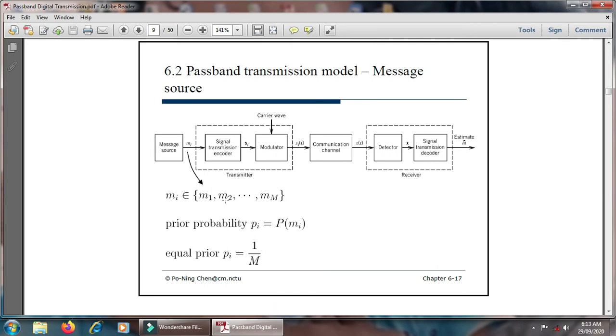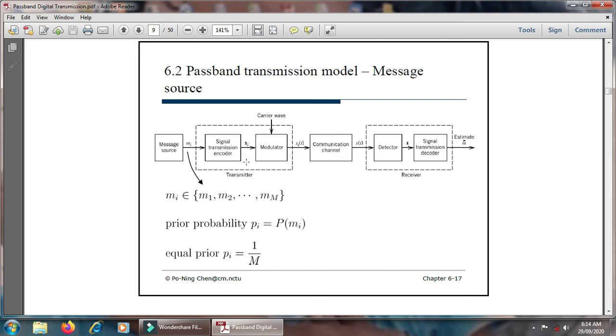Then we move towards the passband transmission model with a message source. What is the passband transmission model? In this block diagram we see that every communication channel has a transmitter as well as a receiver, and here the message source. That message source is given in the form of M1, M2, up to M of M, and is delivered to the digital transmission encoder.